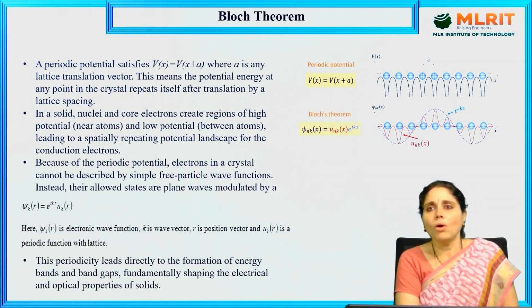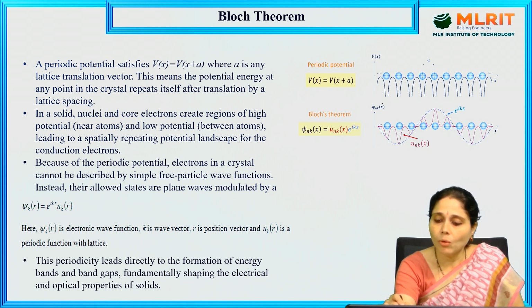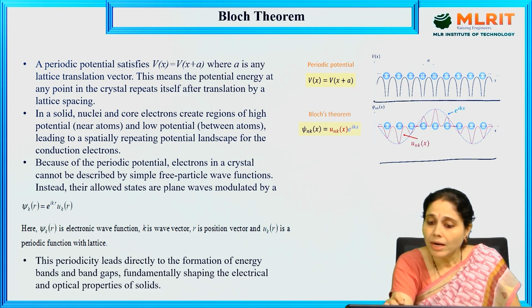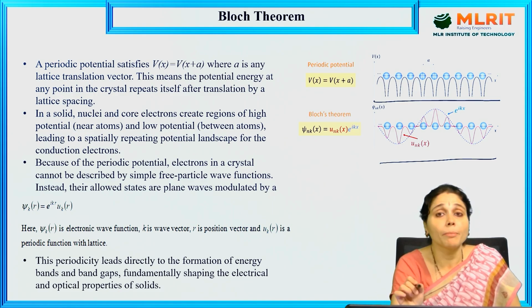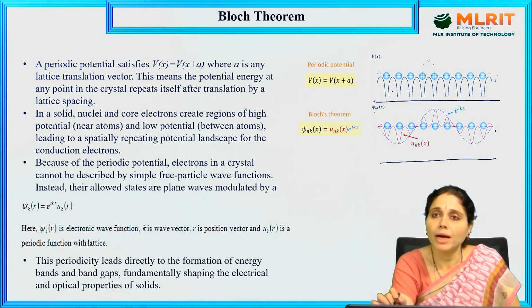Next, see the diagram over here. This diagram shows a periodic potential. Potential means the potential energy, right? So keep that in mind also. When there are a number of electrons in a crystal lattice, we know that the atoms exist in particular places.